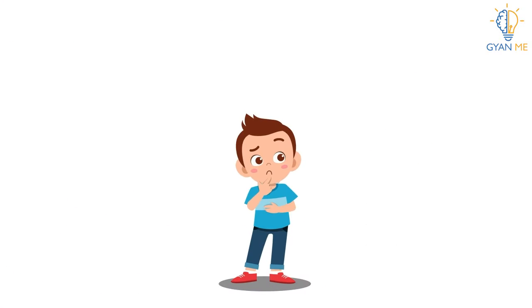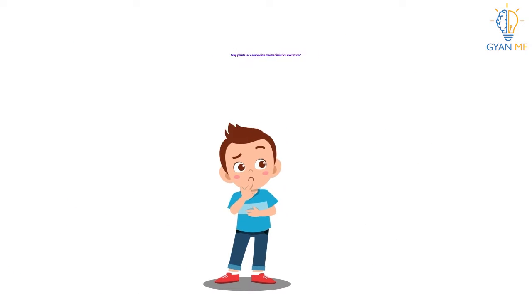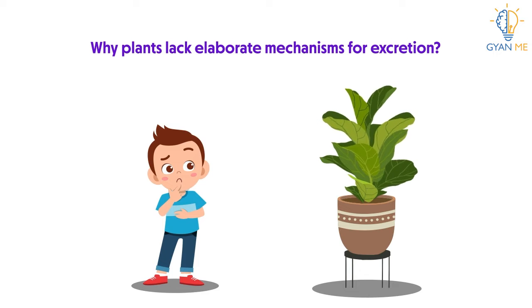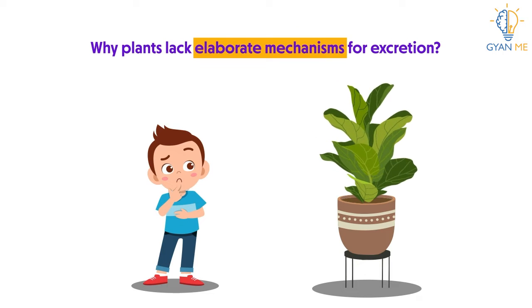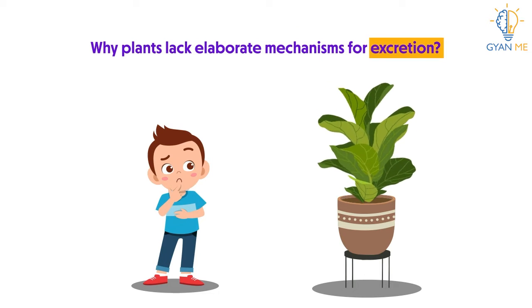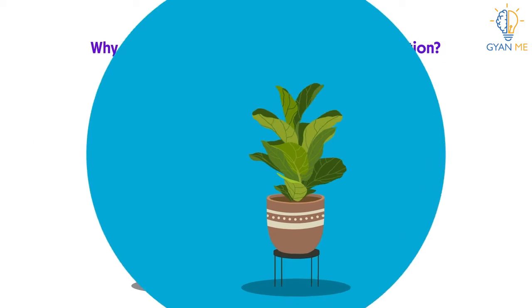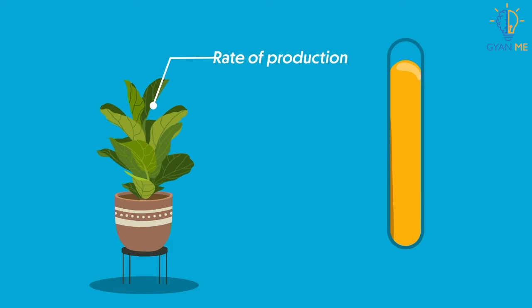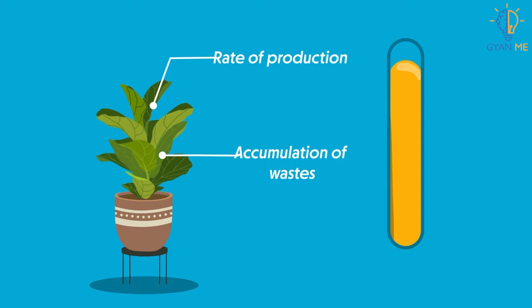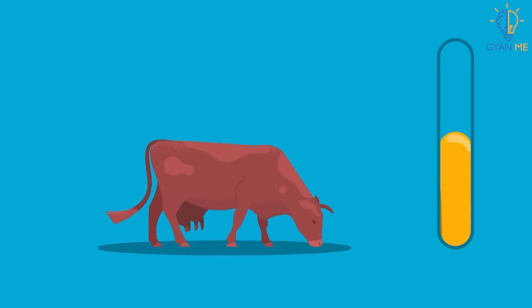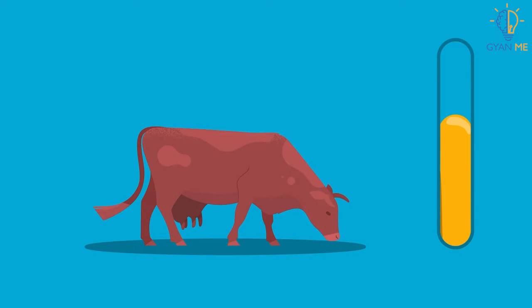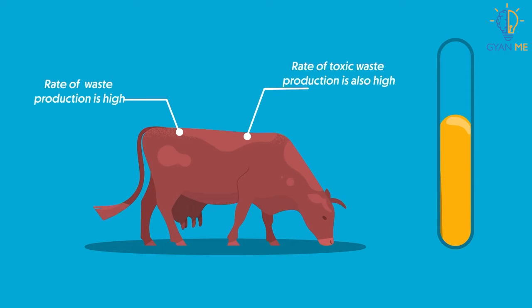Now students, can you think of reason why plants do not require such elaborate mechanisms or systems for excretion? As we know that the rate of production and the accumulation of waste materials is much slower in plants and also less toxic as compared to animals, which generate lot of waste products and toxic waste products.